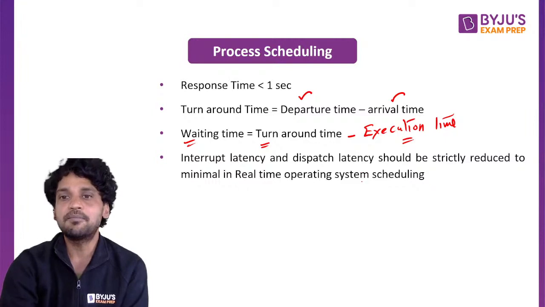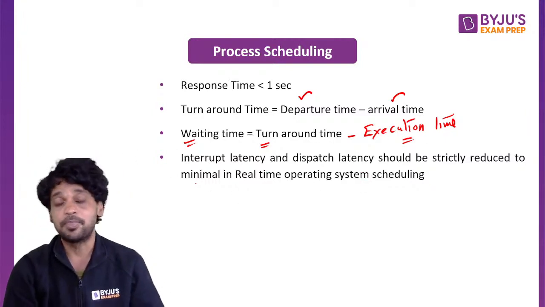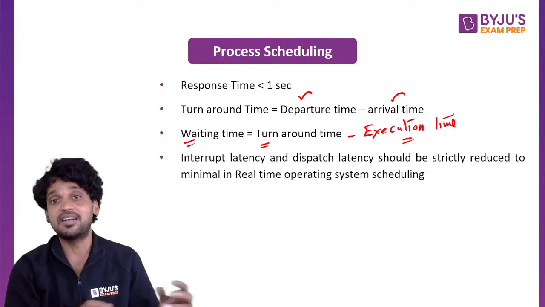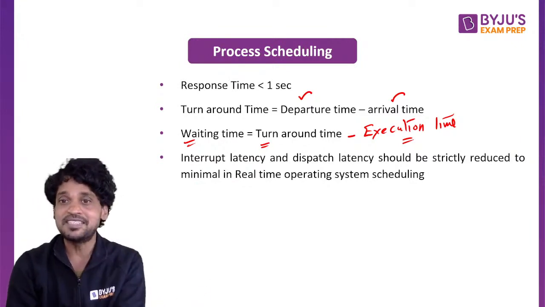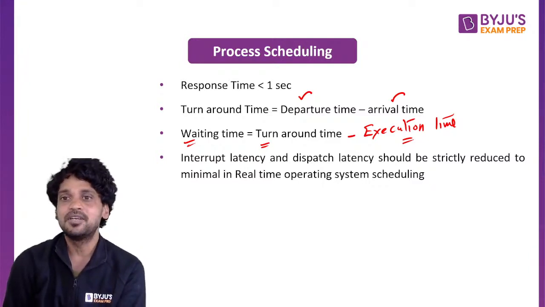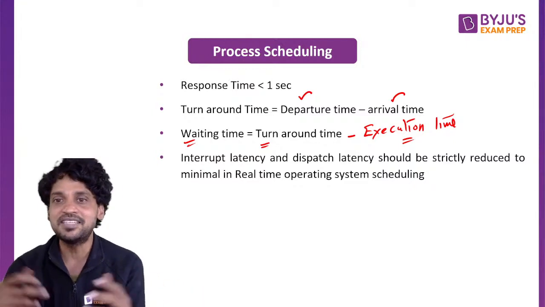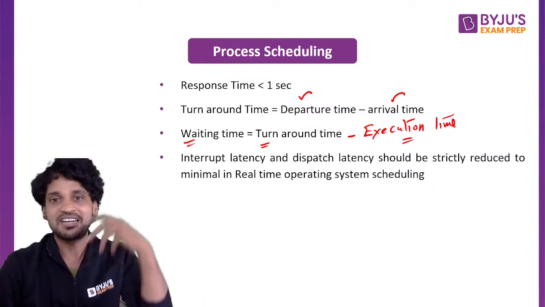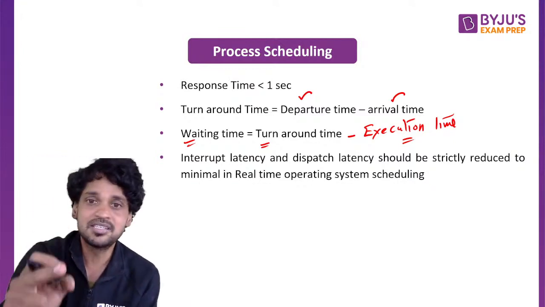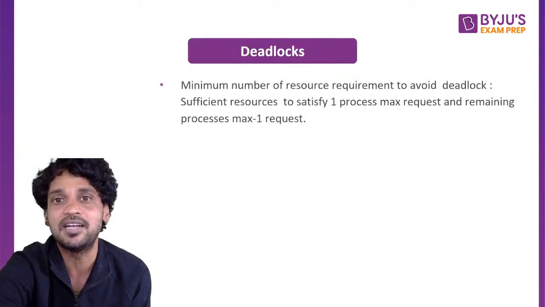Okay, interrupt latency. When it comes to RTOS, real-time operating system, the scheduling criteria is different. Here we need to minimize the interrupt latency and dispatch latency, and they need to meet a strict requirement. If the interrupt latency and dispatch latency are more, we won't be able to process a critical real-time process. So the interrupt latency and dispatch latency must be made very minimal indeed.